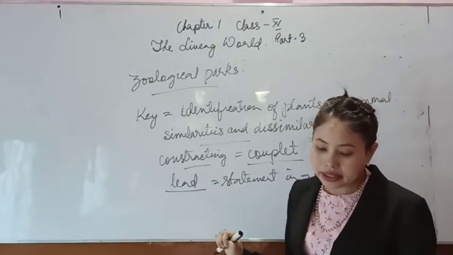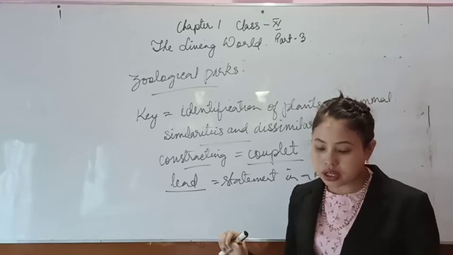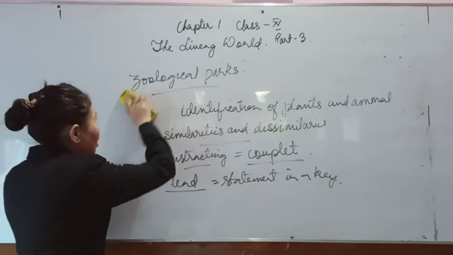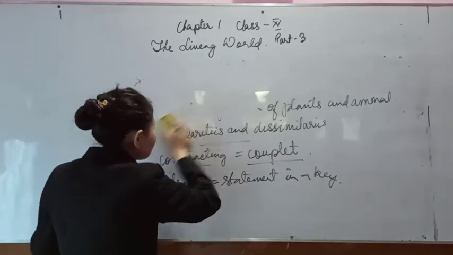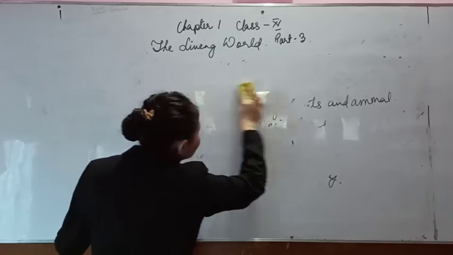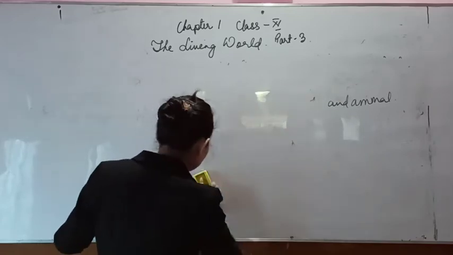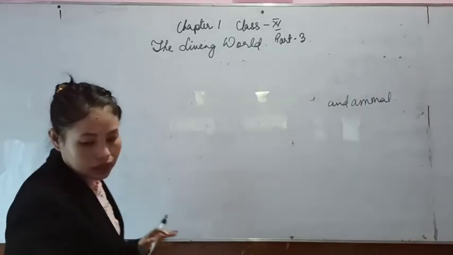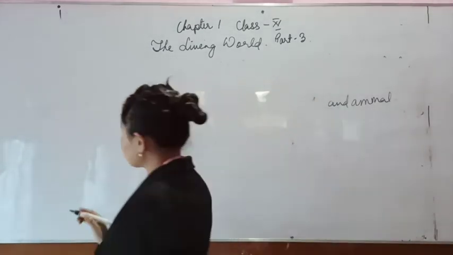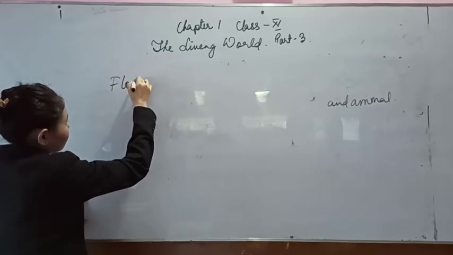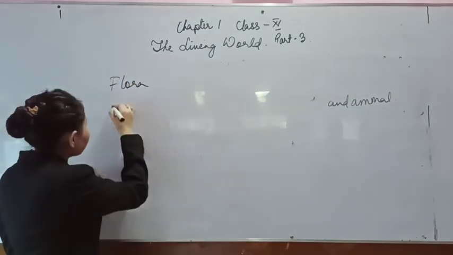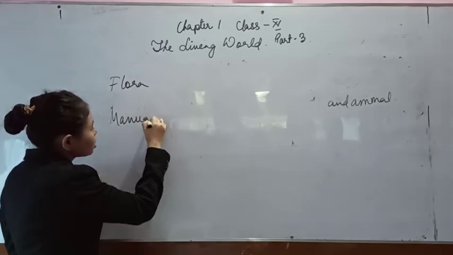There are also other types of taxonomical aids other than keys: museum, herbarium, zoological park. A few of them are listed in your books. So let's look at them and try to understand what they are. You have other types like flora, and you also have manuals.